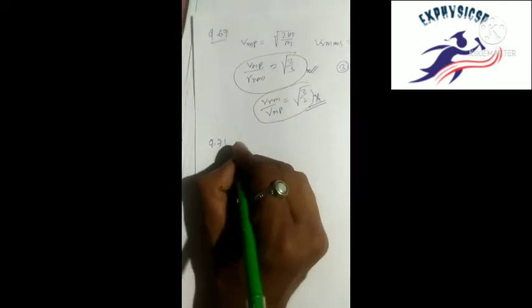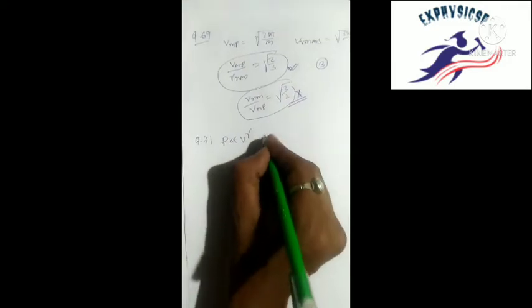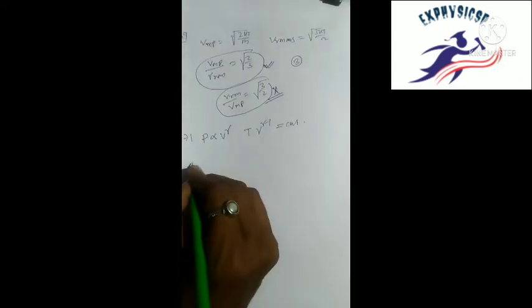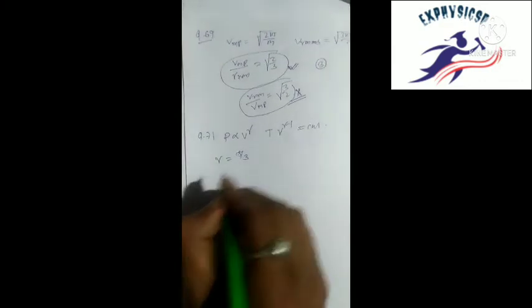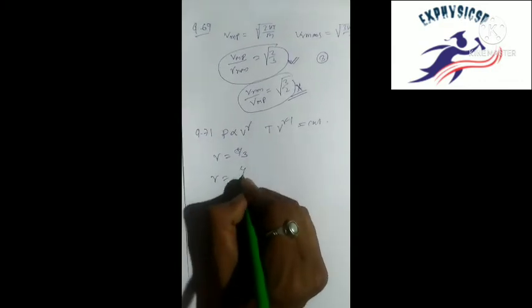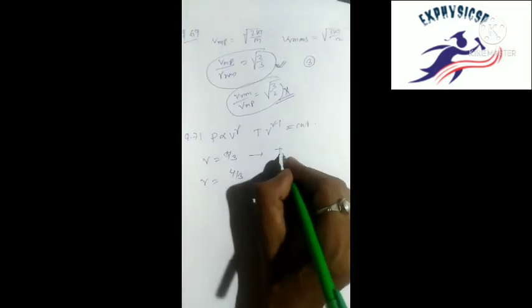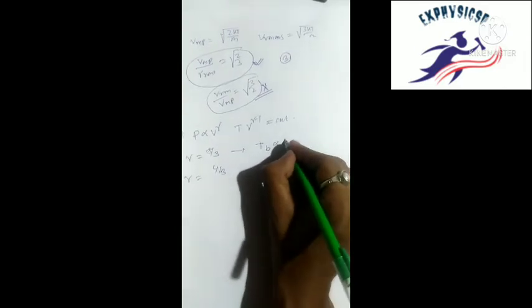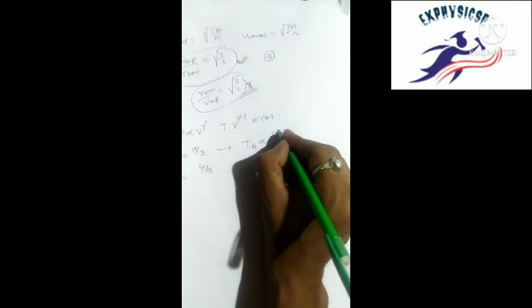71. For adiabatic expansion, black body radiation includes which of the following is correct? This type of question, answer: we know PV to the power gamma, TV to the power gamma minus 1 is constant. There are two values, gamma is 5 by 3 and gamma is 4 by 3.